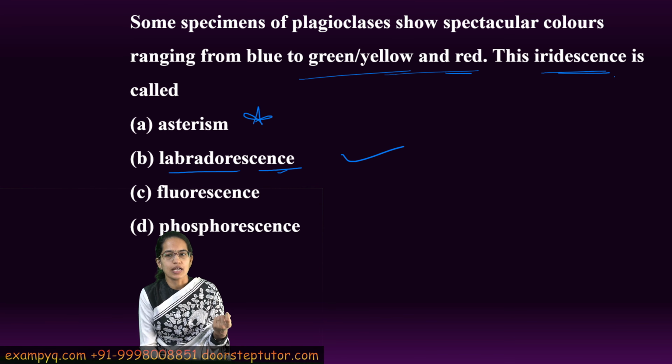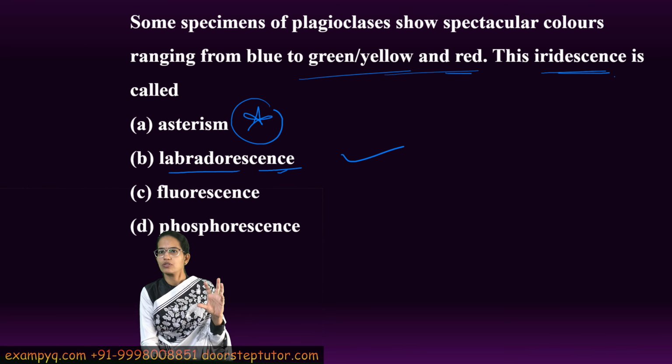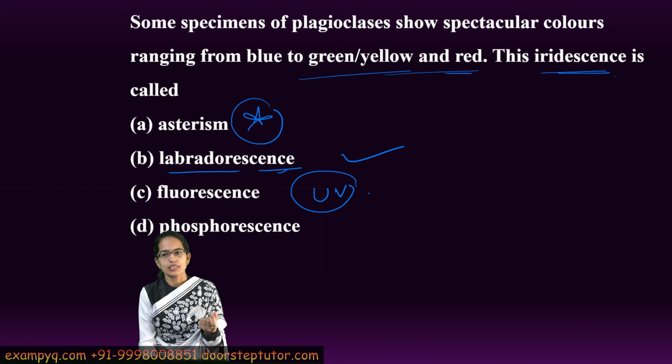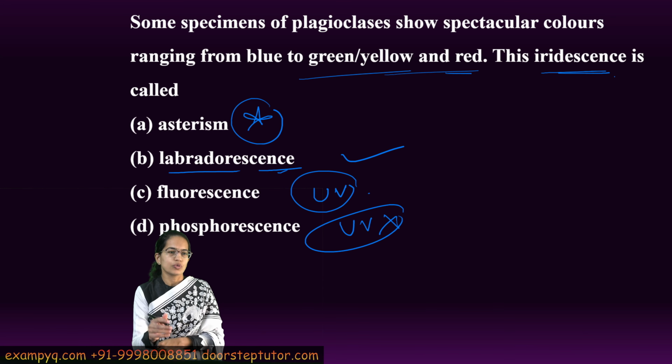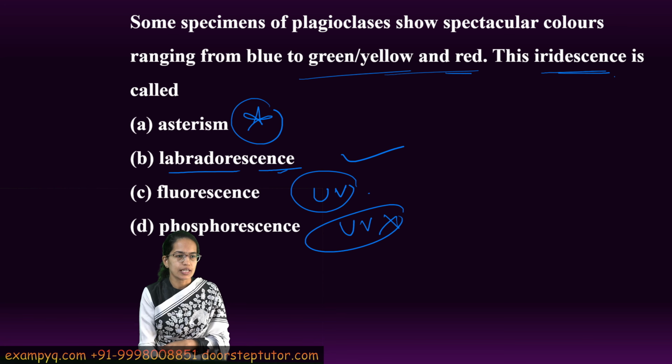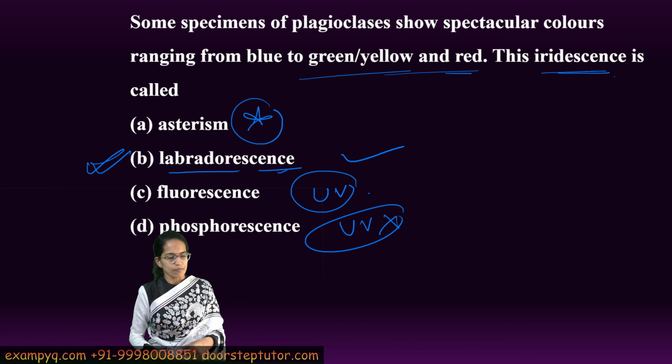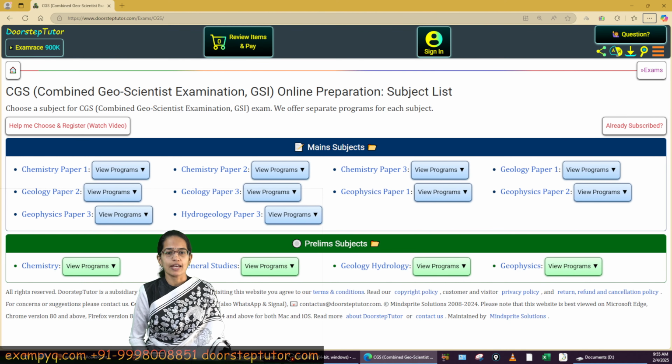Asterism is a star-shaped optical phenomenon because of the orientations which is seen, usually found in gemstones. Fluorescence is the light emitted by a material which is exposed to UV rays. Phosphorescence is similar to fluorescence, but the light is actually present even after the source is removed, so we call it phosphorescence. So those are some of the differences, but here the correct answer would be labradorescence. So those were some of the important questions that have been discussed.